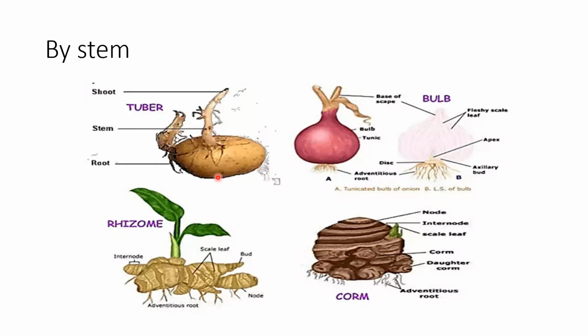Plant underground stems are of four types: tuber, bulb, rhizome, and corm. An example of a tuber is the potato. An example of a bulb is the onion. An example of a rhizome is ginger. An example of a corm is colocasia.